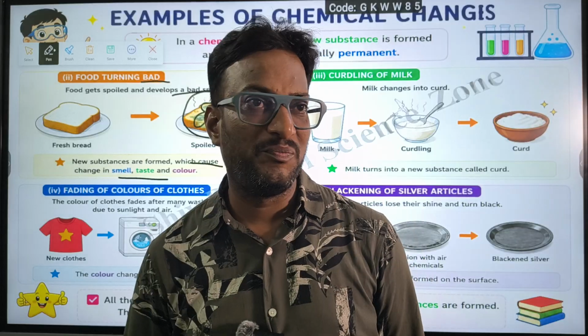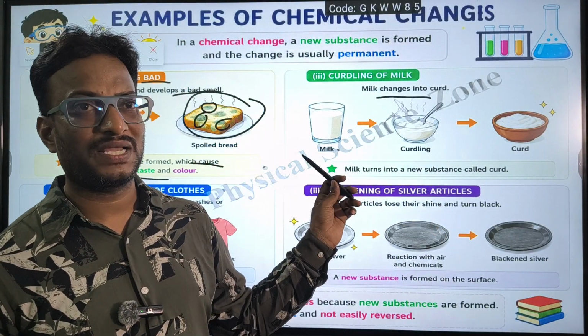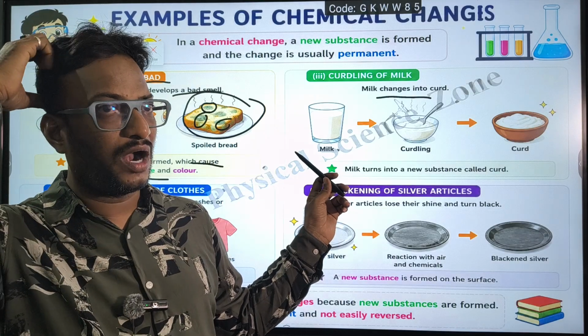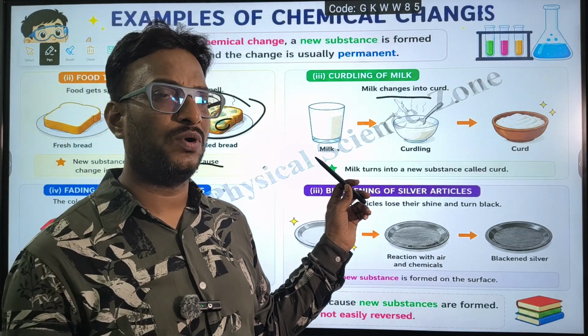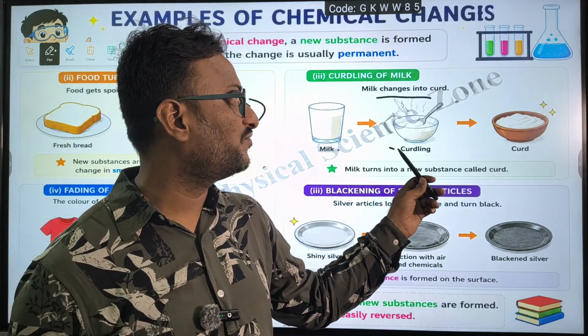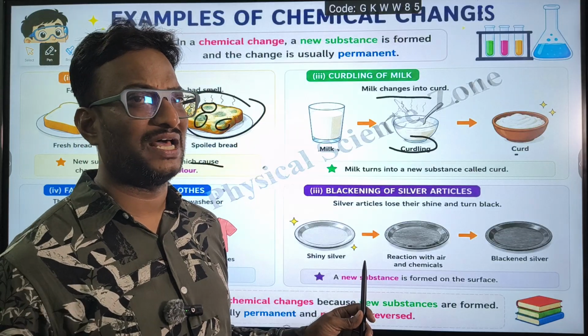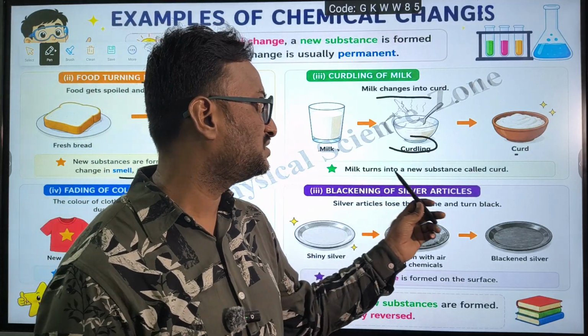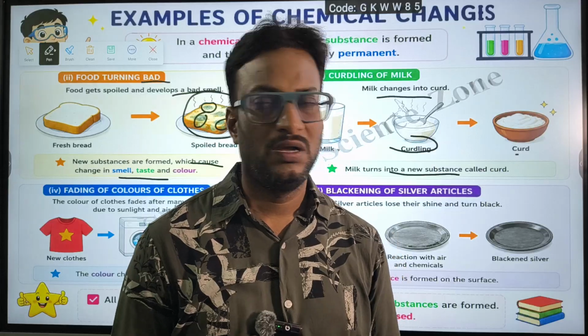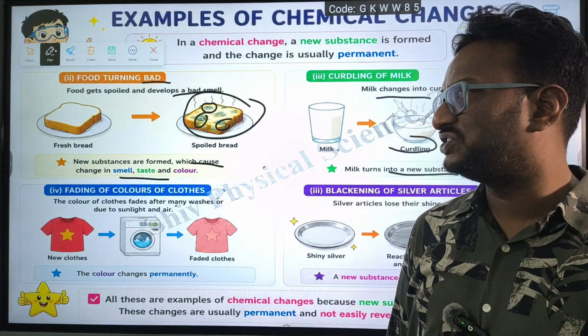And curdling of milk. Milk changes into curd. If you pour a little bit of curd into hot or lukewarm milk, it converts into curd. It takes around 8 to 9 hours. Milk turns into a new substance called curd. And this is also an example of chemical change.